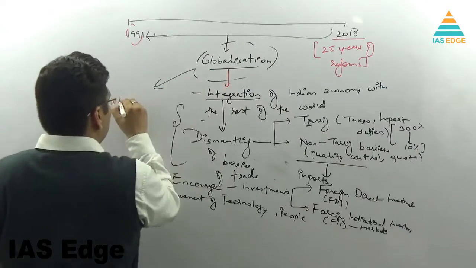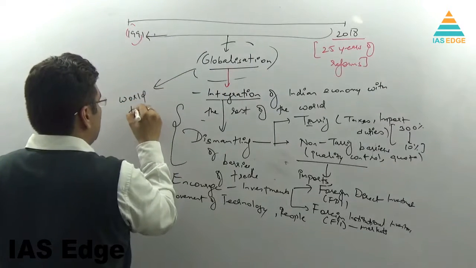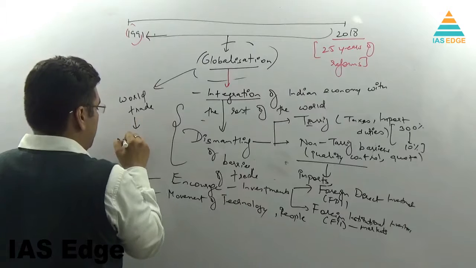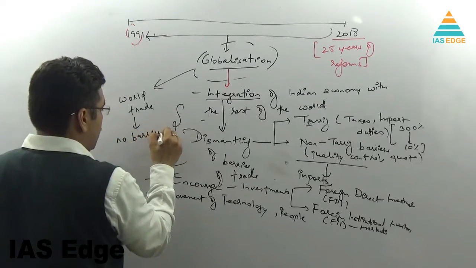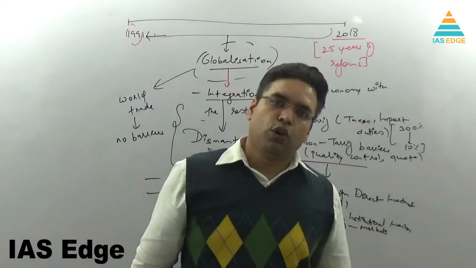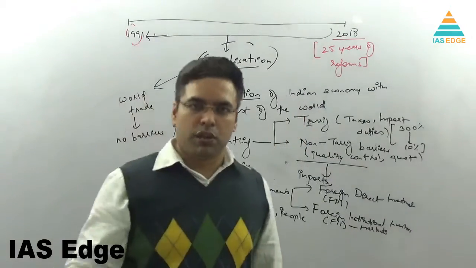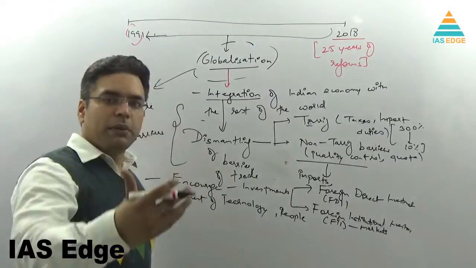The whole world, so world trade, basically across countries with no barriers. So that is the objective of globalization. It is the other thing, that is the most extreme end I'm talking about.